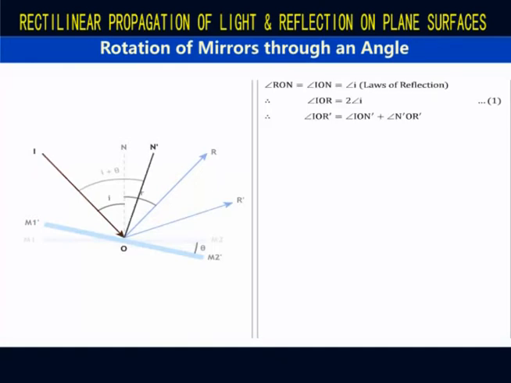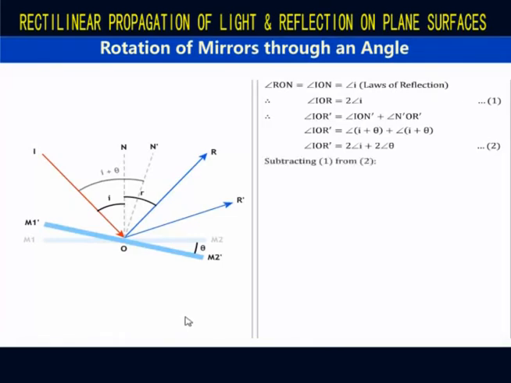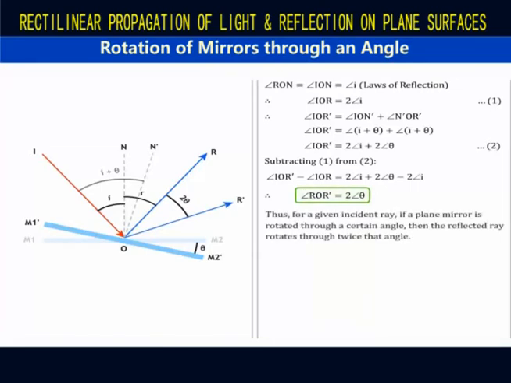Substituting ION prime and N prime OR prime in terms of I and theta, we get angle IOR prime is equal to 2I plus 2 theta. Subtracting equation 1 from equation 2, we get angle IOR prime minus angle IOR is equal to 2I plus 2 theta minus 2I. And therefore angle ROR prime is equal to 2 theta. Therefore, for a given incident ray, if the plane mirror is rotated through a certain angle, then the reflected ray rotates through twice that angle.